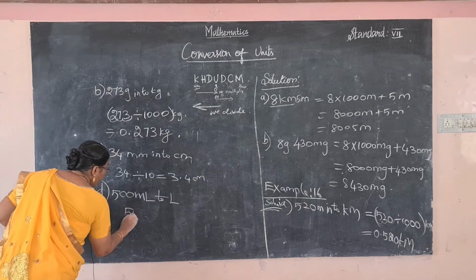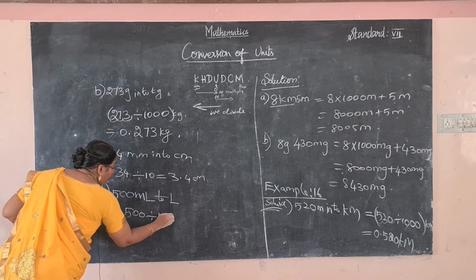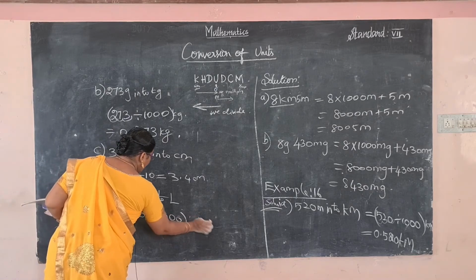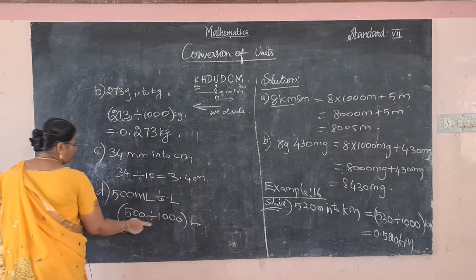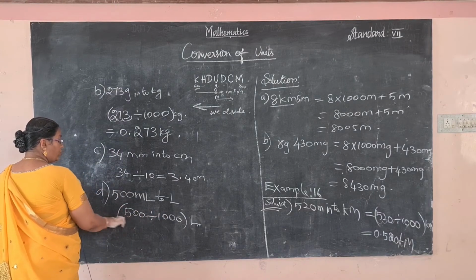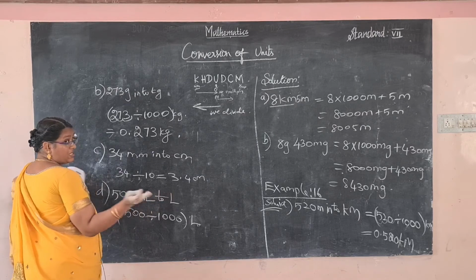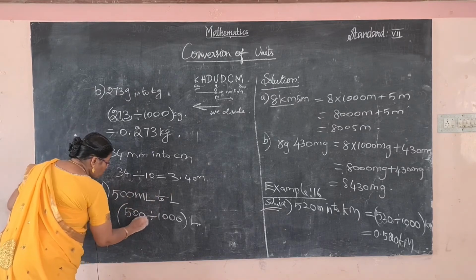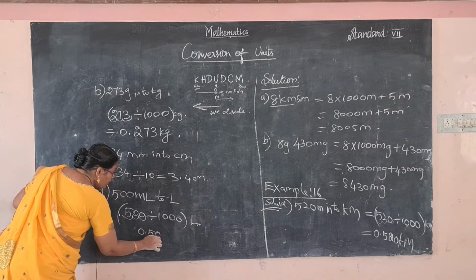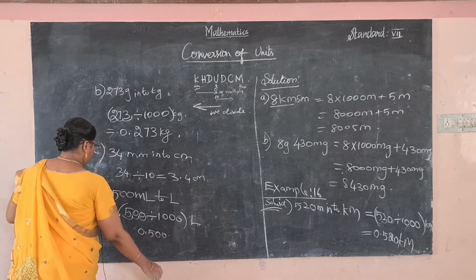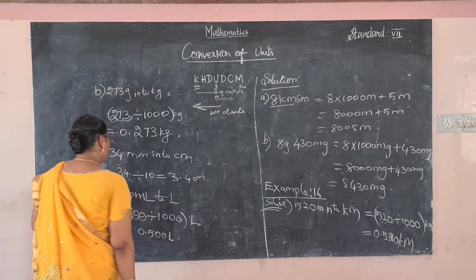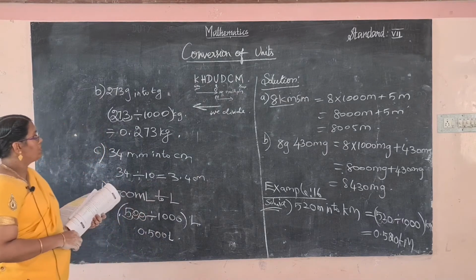So 500 divided by 1000 liter. How many zeros are in the divisor? 3 zeros. So the decimal point moves to the left side 3 decimal places, 1, 2, 3. So answer is 0.500 liter.